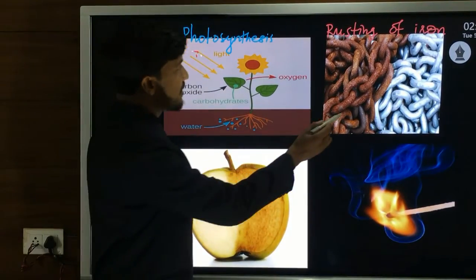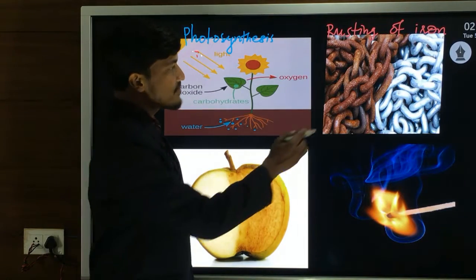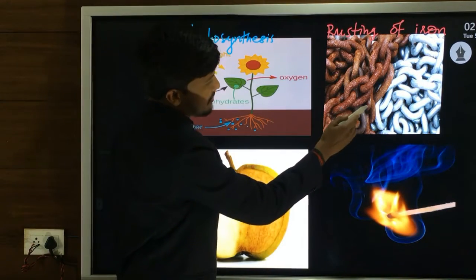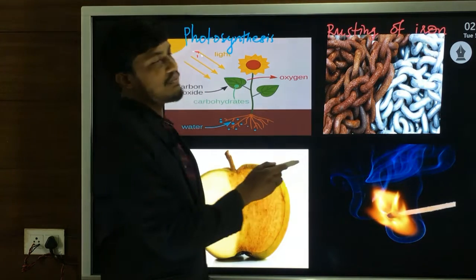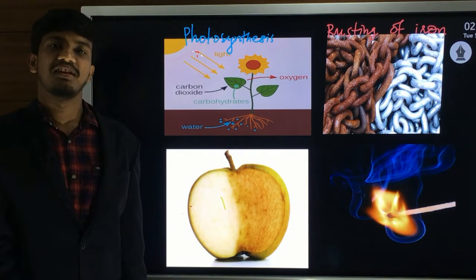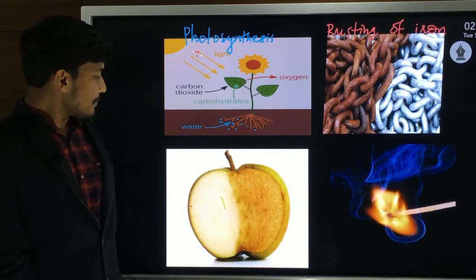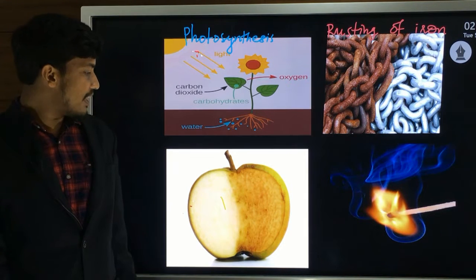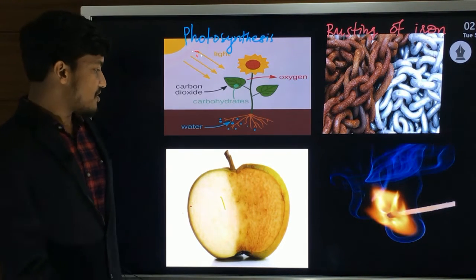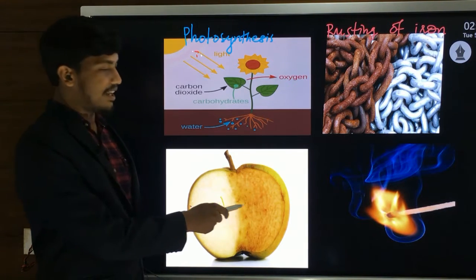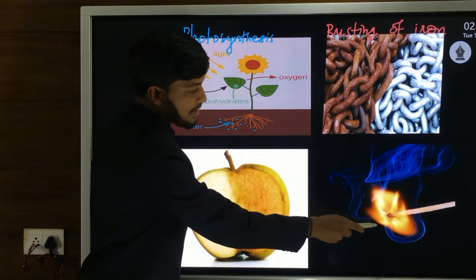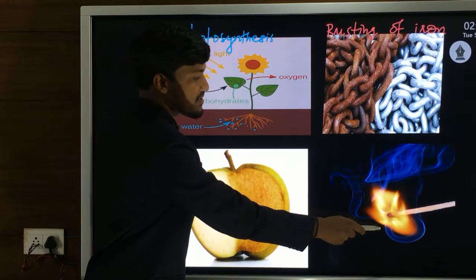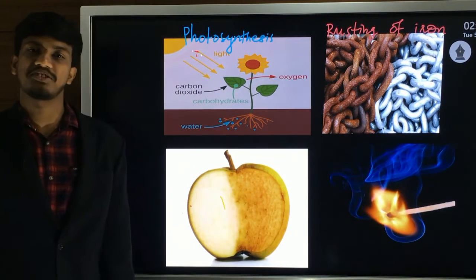Now another case, rusting of iron. You might have seen iron objects being damaged like this. This is called rusting of iron. It is also a chemical reaction. Now sometimes after cutting, vegetables and fruits become spoiled. We will see a color change in them. It is also a chemical reaction. Similarly, combustion or burning of any substance is also a chemical reaction.